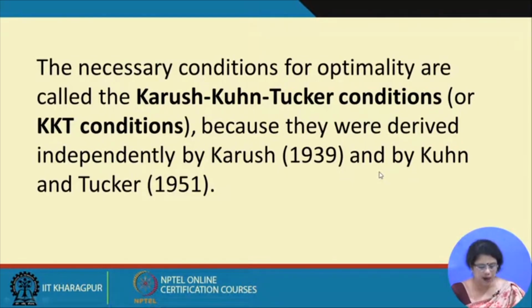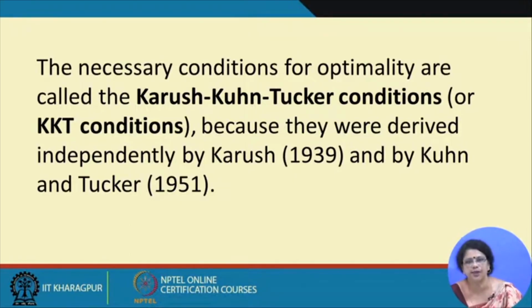Now, why do we call this the KKT condition? There is a big history to it. In 1951, Kuhn and Tucker, two scientists, developed the first order necessary condition, and they declared that these conditions are sufficient as well for the nonlinear programming problem.